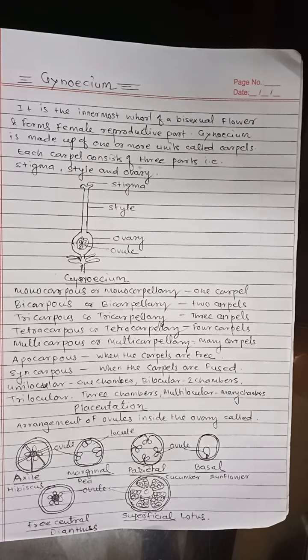Stigma is the terminally situated, modified part of style adapted for receiving pollen grains during pollination. Stigma contains various exudates such as sugar, protein, lipid, water, which helps in the germination of pollen grains.